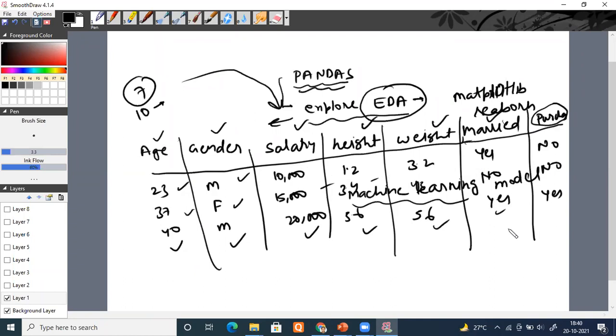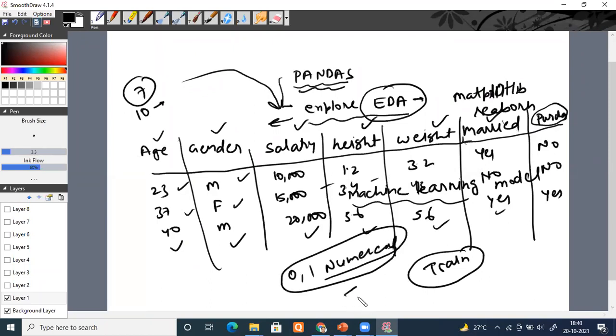So understand, you are trying to train your machines, and what are machines? Machines only understand 0s and 1s, meaning they understand only numeric data. They don't understand text. But here, these are numbers, which is perfectly fine, and the machine learning model will work on them.